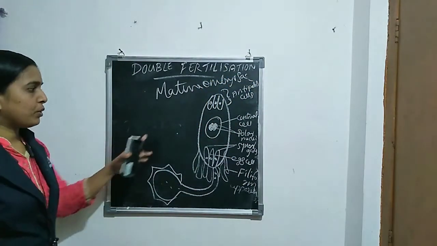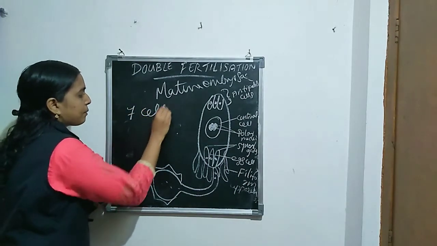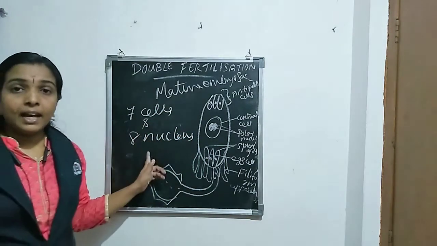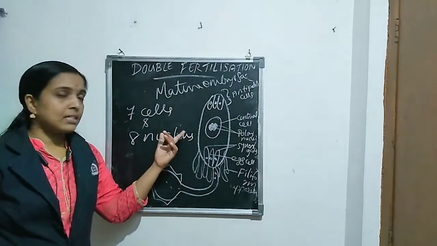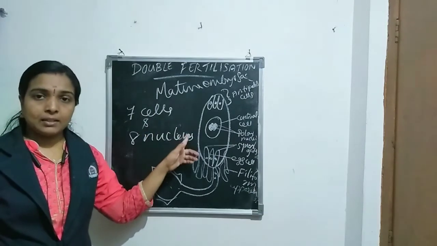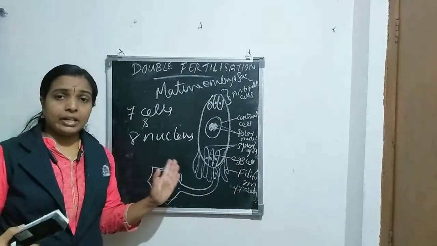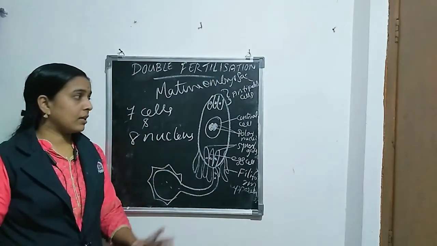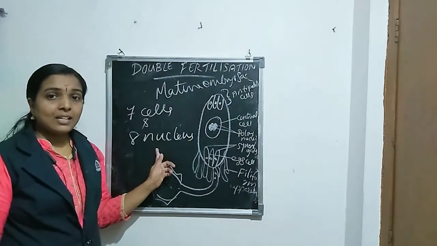Structure of mature embryo sac. It has 7 cells and 8 nuclei. Now we understand which are the cells, how many cells there are, which are they, and how many nuclei there are and which are they. I will repeat the same. You already learnt it for this topic, but I want to repeat it again. So all of you listen here. Structure of mature embryo sac: 7 cells and 8 nuclei.